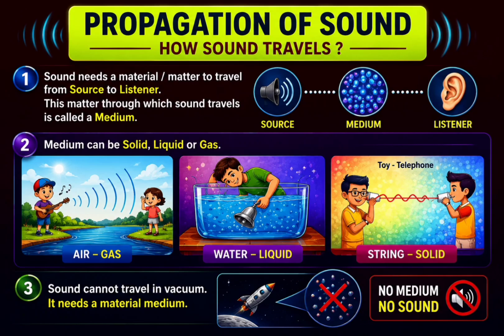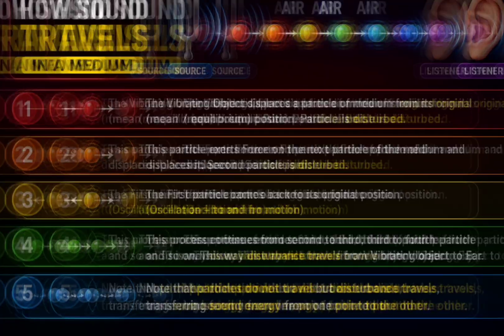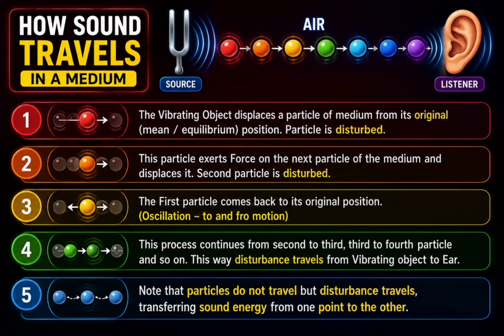Now, let's see what actually happens when sound travels. Suppose a vibrating object starts vibrating, it pushes the nearby particles of the medium and disturbs them from their original position. These disturbed particles then push the next particles, these disturb the third particles, and the process continues. Meanwhile, each particle returns back to its original position after vibrating, so the particles themselves do not travel from the source to the listener, only the disturbance moves forward.